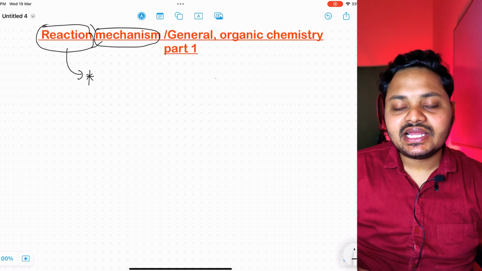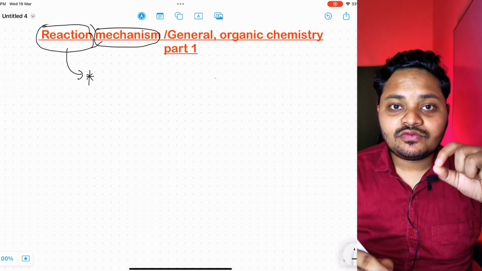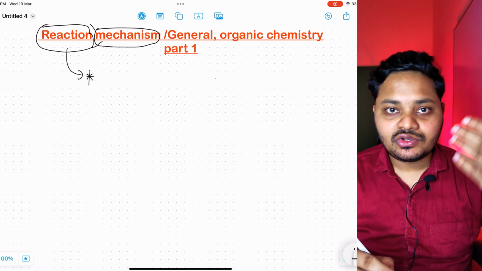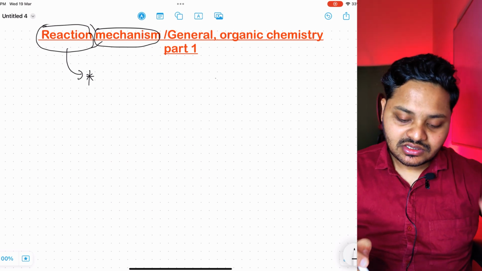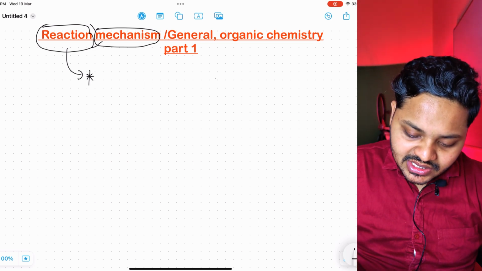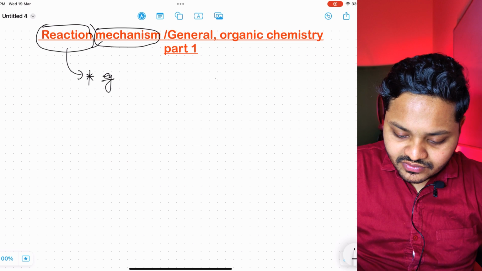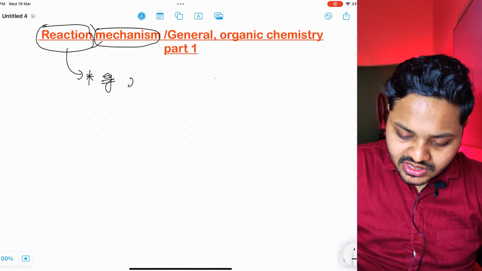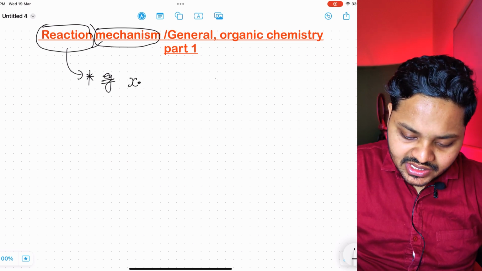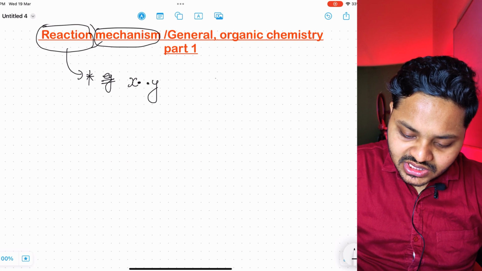It is simply the breakdown of old bonds and the formation of new bonds. We can understand this by taking an example. Just imagine X and Y together form a compound.